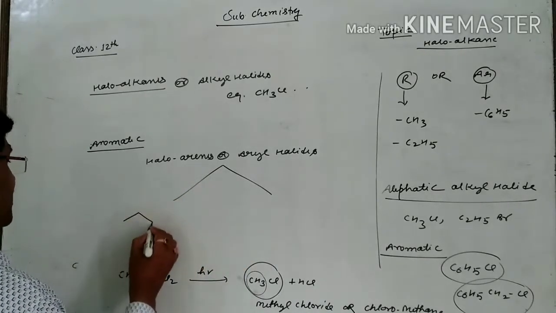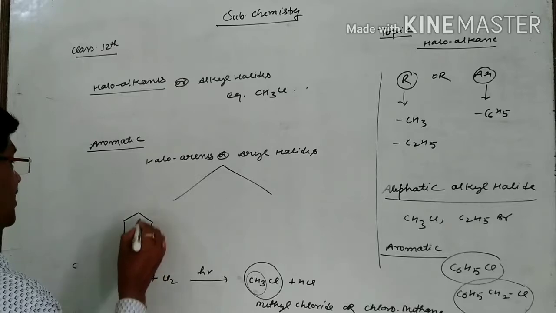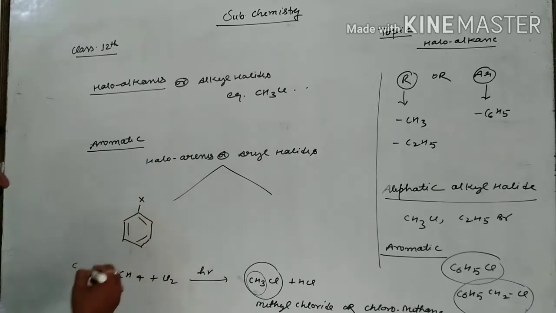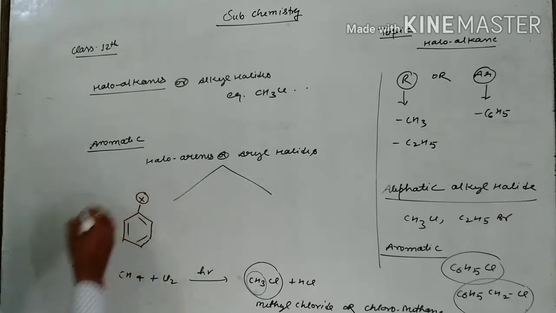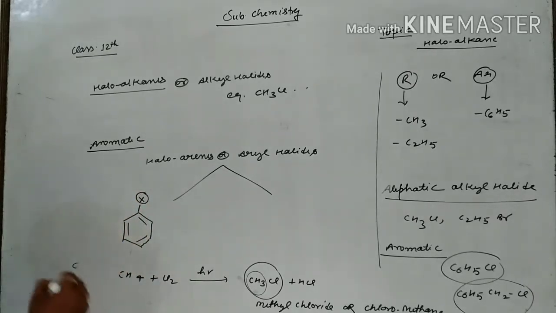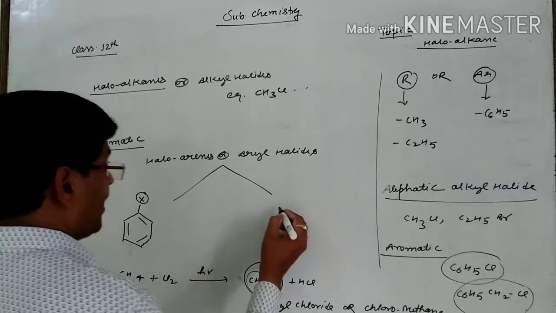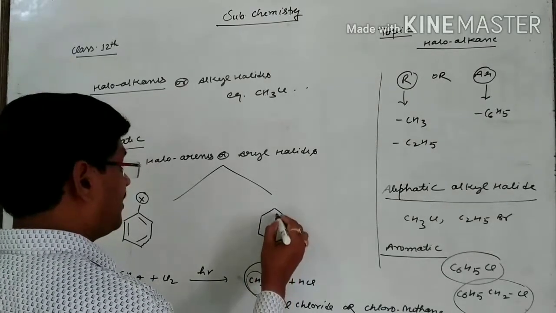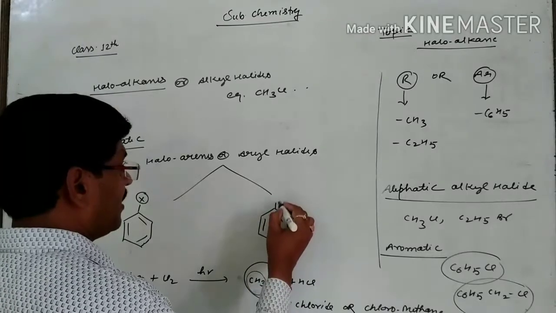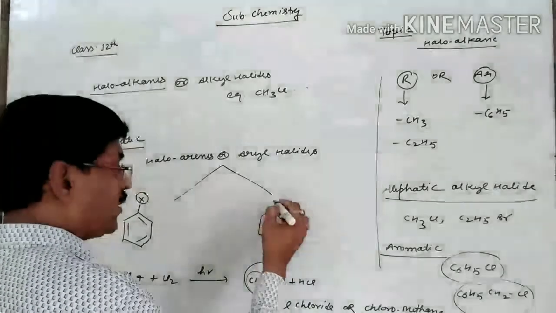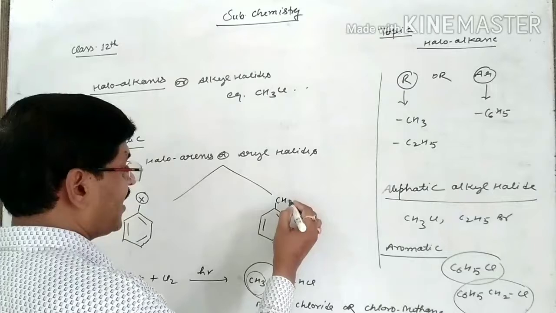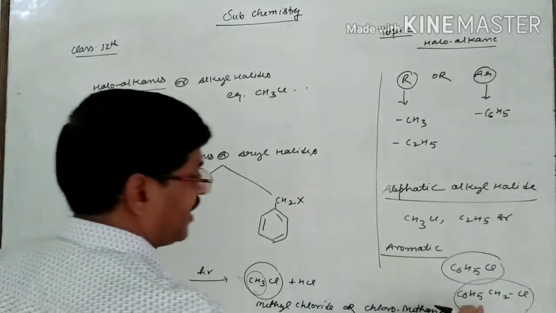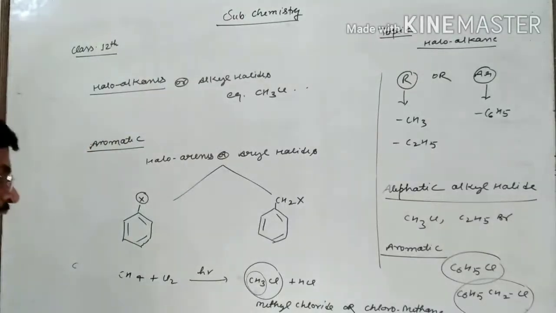Suppose as I am writing here, a halogen atom is directly present over the benzene ring, it means over the benzene nucleus. And suppose a benzene ring is present having a side chain like CH3, but if one hydrogen is replaced from this, then it will be converted into CH2Cl, as I have written here in the example. So you are seeing that there is a difference.